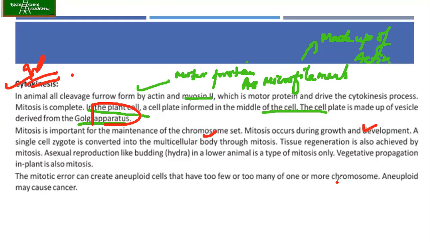Okay. Now, if any error occurs during the mitosis, it can create aneuploid cells. That is when they have a lesser amount of chromosomes, that is, less than 2n. It is not diploid. Okay. Or they have too few or too many chromosomes. So finally what will happen is either the aneuploid cell will die or it will result in the formation of cancer. So whenever you talk about the cell cycle or cell signaling, if anything goes wrong or any protein is not functioning, just understand that everything then leads to the formation of cancer. Okay.